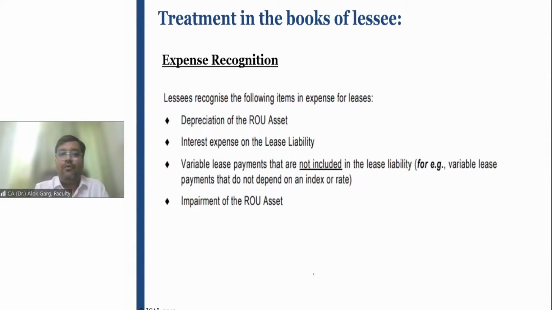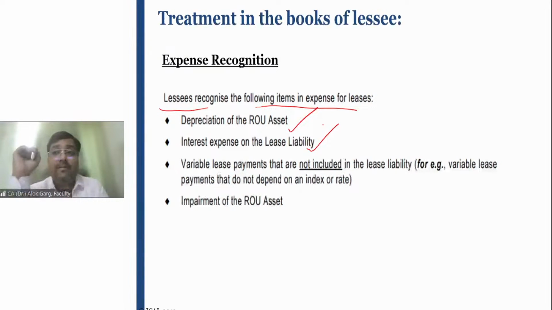Expense recognition: the lessee shall recognize the following items in expense for leases: depreciation on the ROU asset, interest as a finance cost on the lease liability, and variable lease payments, which are not dependent on an index or rate. You remember the Lakshmi Nagar example? If your friend will join this house, if he lives in this house, I'll take 5,000 rupees extra. So these are variable lease payments which are not included in the lease liability.